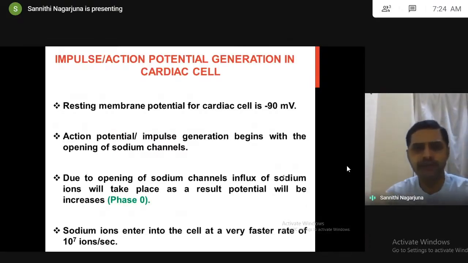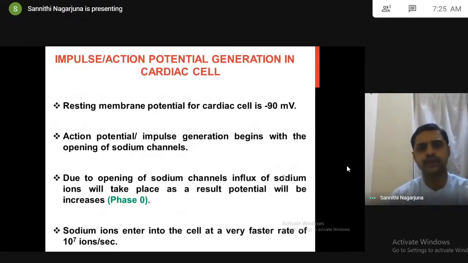As you know, every cell in our body continuously generates impulses. Now we are talking about how a cardiac cell generates an impulse or action potential.